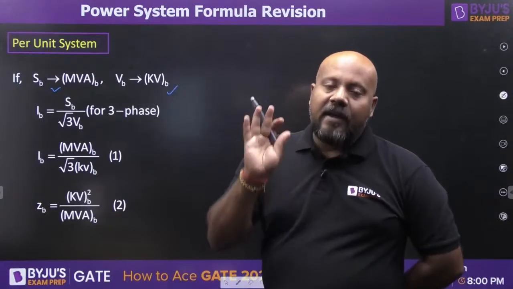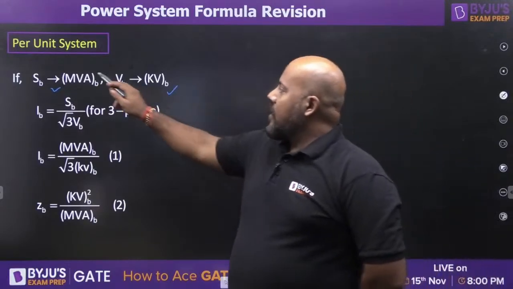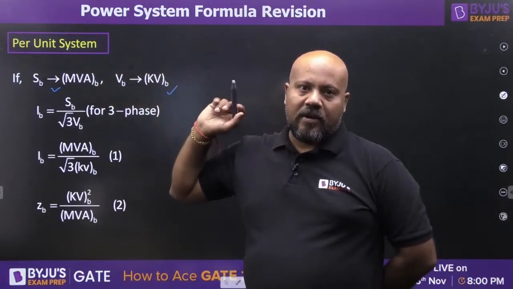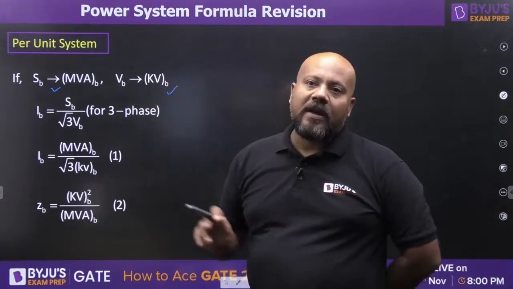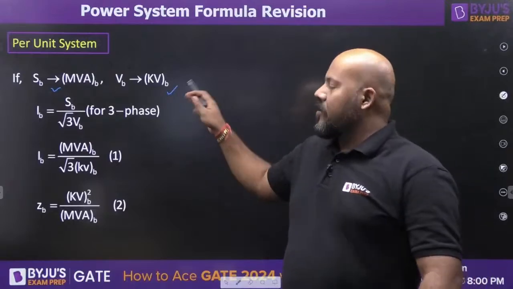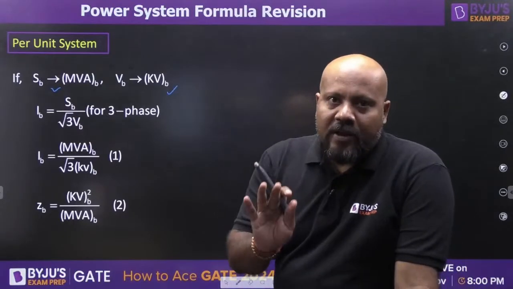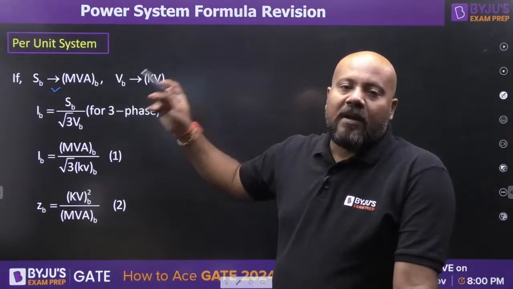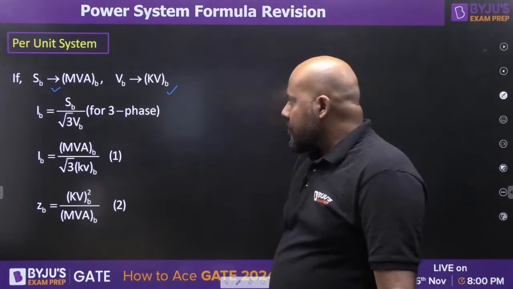Even though I am writing here MVA base and kilovolt base, don't get confused. There are some books on this subject which have made this per unit system very complex by multiplying MVA by 10 to the power 6 and kilovolt by 10 to the power 3. No need of it. You remember the simple expression in terms of the parameters. When you put in the values, then you take care of the units.